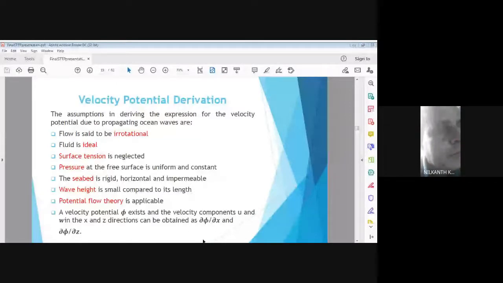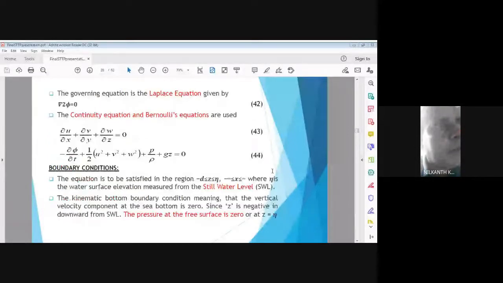So next slide, please. Our objective in the next slide is to determine the value of phi, that is the velocity potential, from Bernoulli's equation.